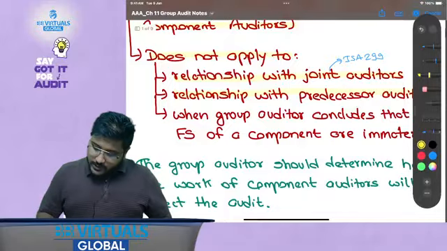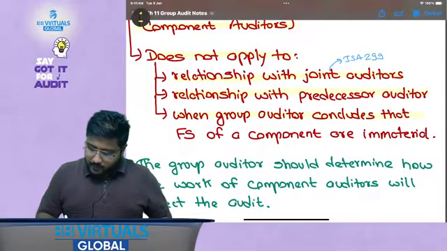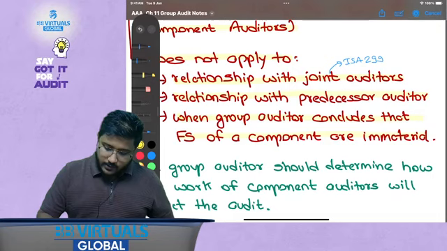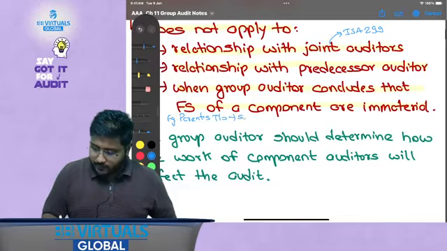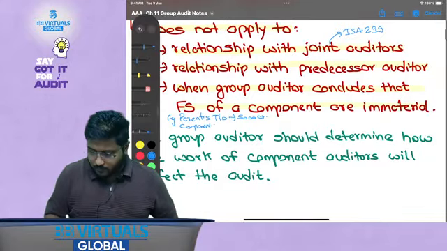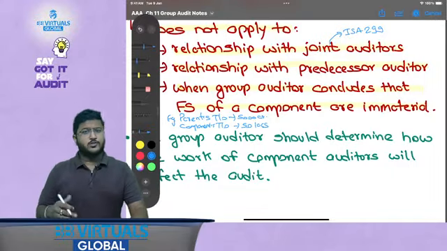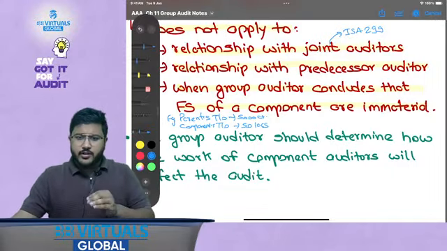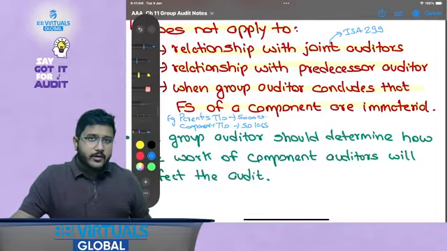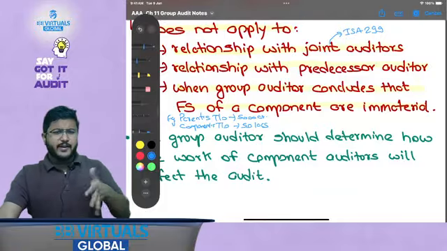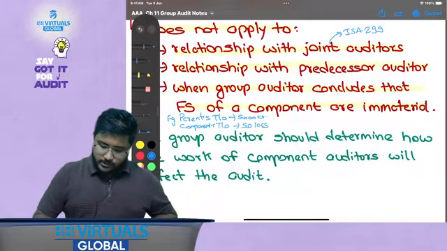Then, when the group auditor concludes that the FS of a component are immaterial, sometimes what might happen is, for example, the parent's turnover is say 5,000 crores, and the component's turnover is say 50 lakhs. Now, can this happen? First of all, yes, it could be a new company. Even if we have any issues in the component, other than fraud of course, will it have any impact on the group financial statements? Generally not, right? It is generally immaterial. So at that time also this standard does not apply.